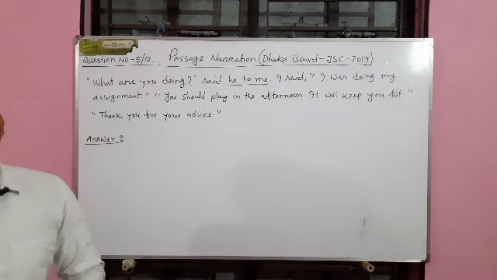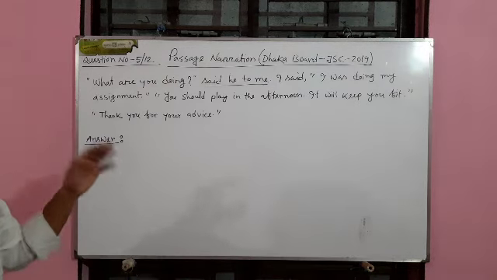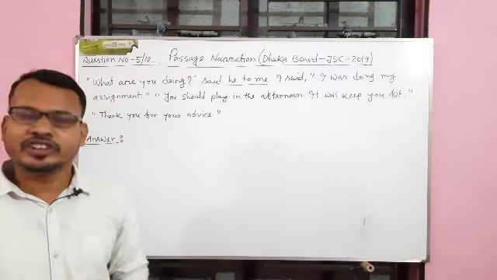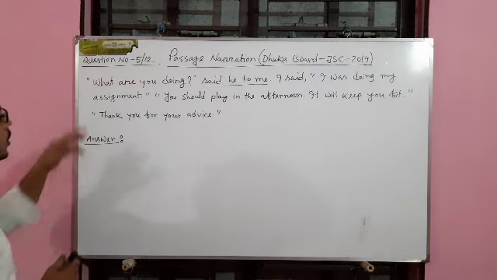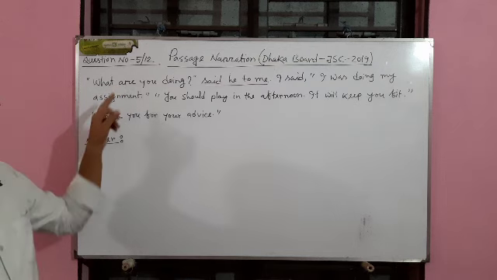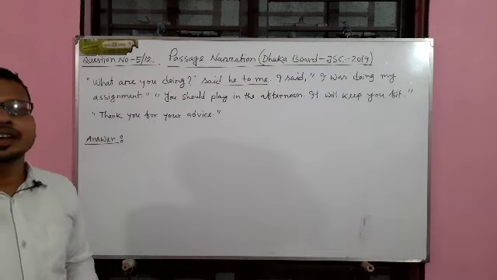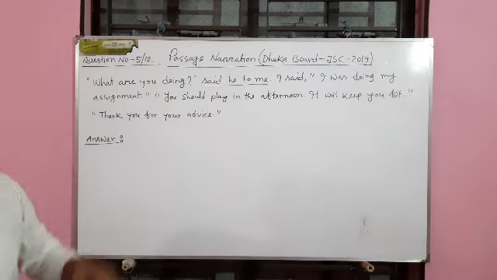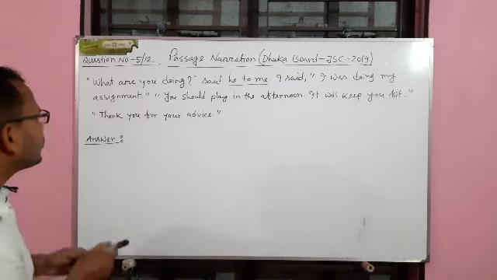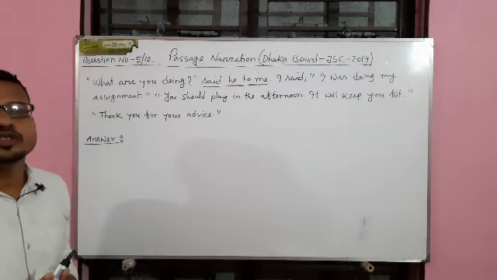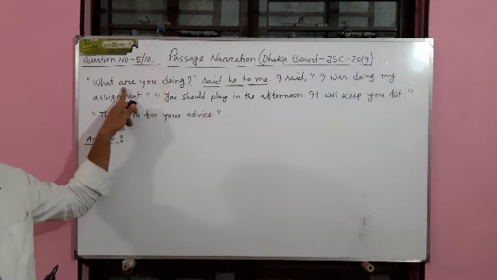Now we will try to solve this question according to the rules of passage narration. Let's go to the solution. What are you doing? Look at the sentence, dear students. This is an interrogative sentence, and an interrogative sentence has some specific rule to change it into indirect speech. So said he to me, that means he said to me. That means he is asking me a question.